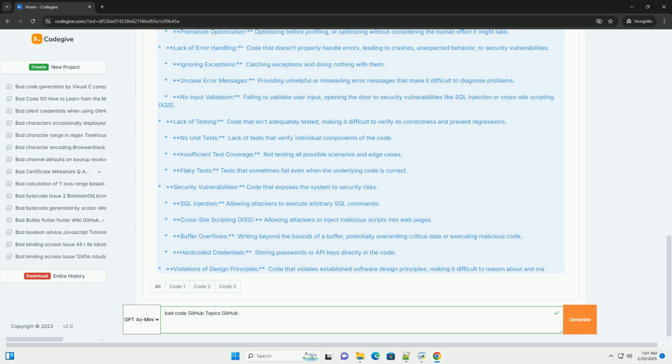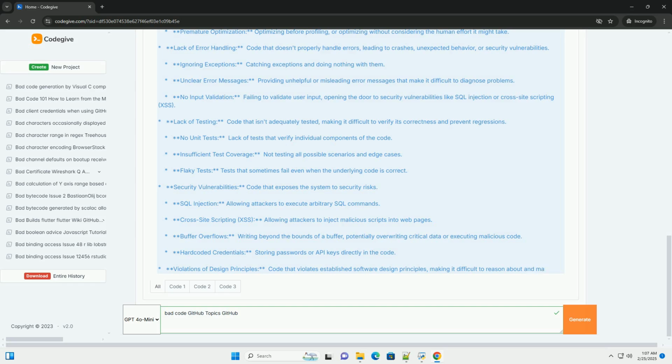Unnecessary I/O. Performing unnecessary disk reads/writes or network requests. Memory leaks. Failing to release allocated memory, leading to resource exhaustion. Premature optimization. Optimizing before profiling, or optimizing without considering the human effort it might take.